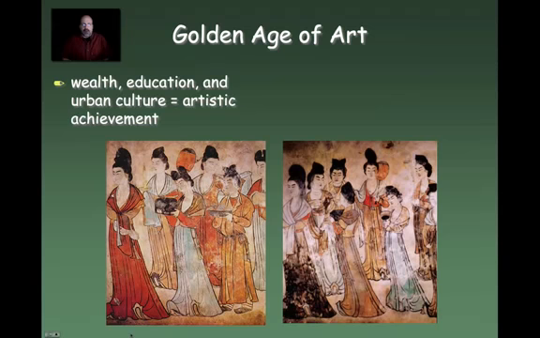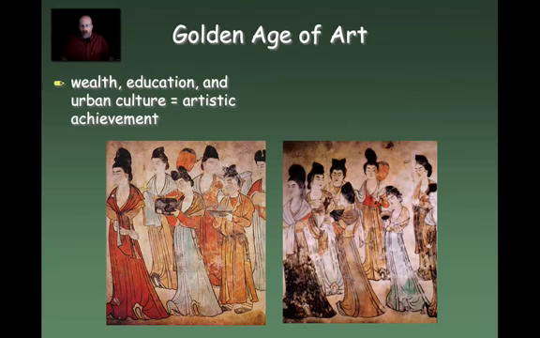Okay, so let's take a look at this. We're just going to take a little twist on other aspects of their innovations and their technological advancements. And one thing to consider is this golden age of art. So for instance, wealth, education, and urban culture often equaled artistic achievement. So when we look at the Tang Dynasty in particular, we'll see that these things are clearly associated with people living in the Tang. They were wealthy, they were well educated, and they lived in the capital city of Chang'an, and it reflected urban culture.